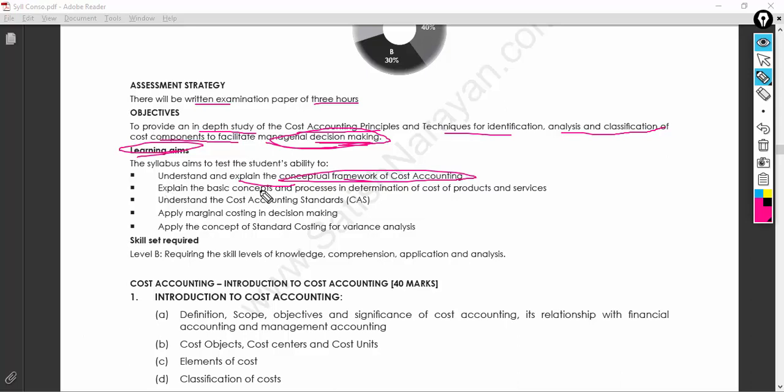You will also be discussing the determination of cost for products and services, cost accounting standards, marginal costing, and decision making, very important and a little confusing also. And apply the concept of standard costing for various analyses, very important.